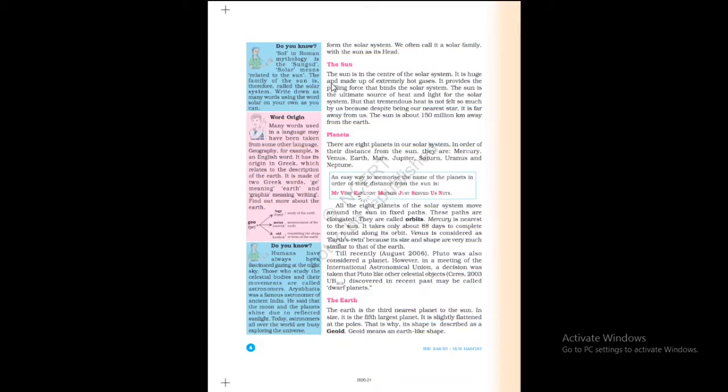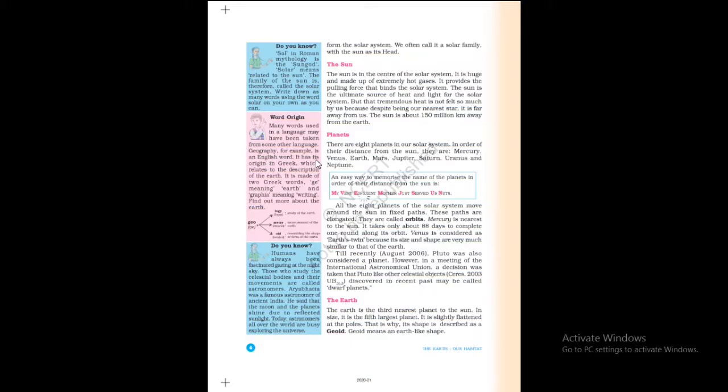Here, word origin. Let us see word origin. Many words used in a language may have been taken from some other language. Geography, for example, is an English word.